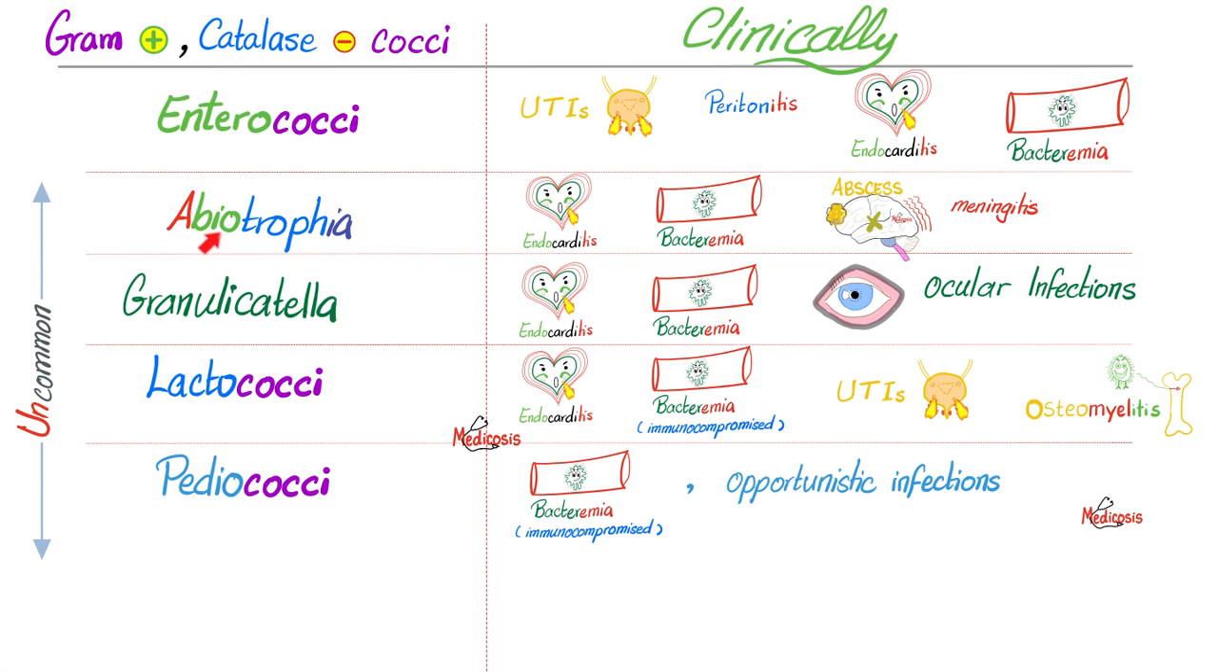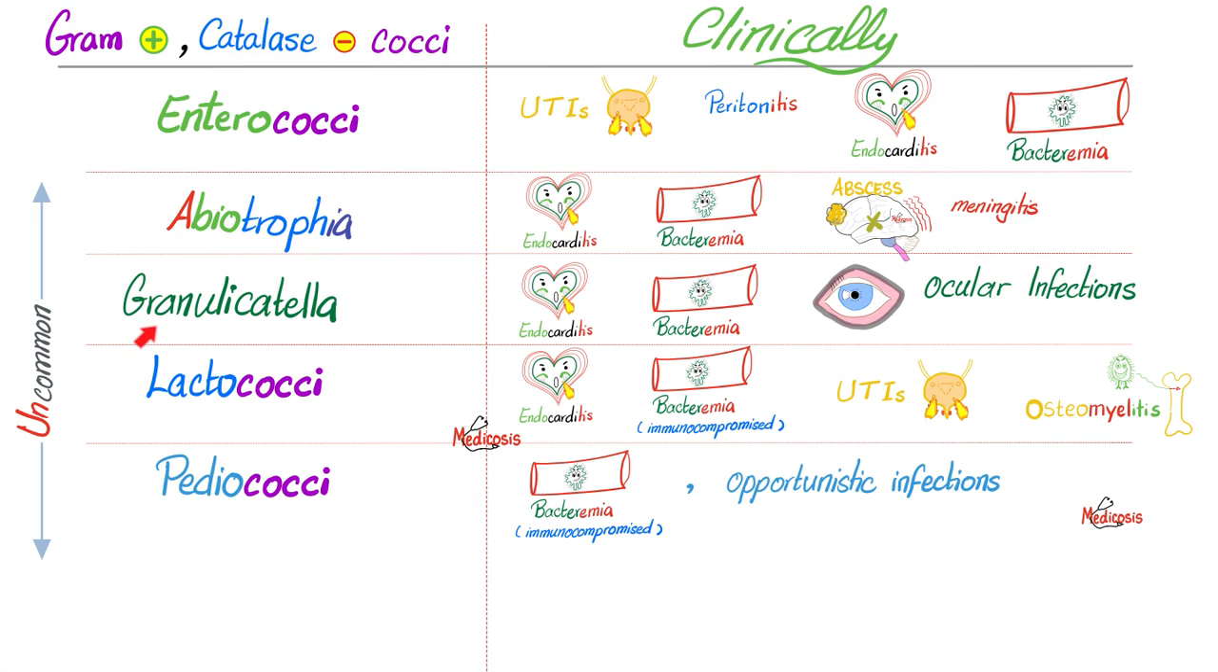How about Abiotrophia? First, let's break that down. A means no. Bio means life. Trophia means to grow. Oh, no grow of life. I'm gonna ruin this man's entire career. Endocarditis, check. Bacteremia, check. Cerebral abscess and meningitis, check.